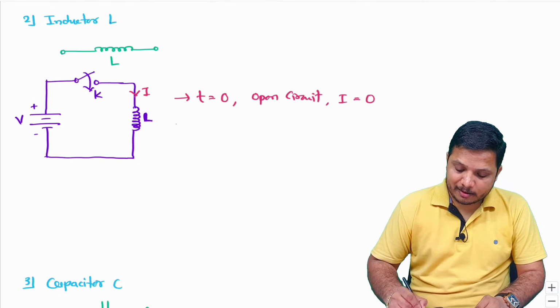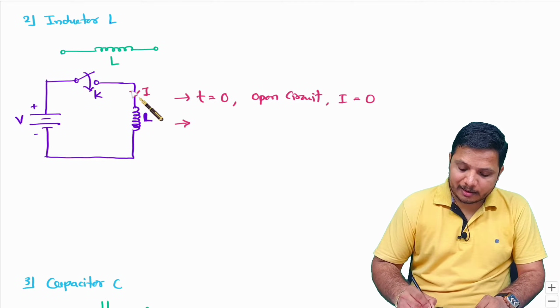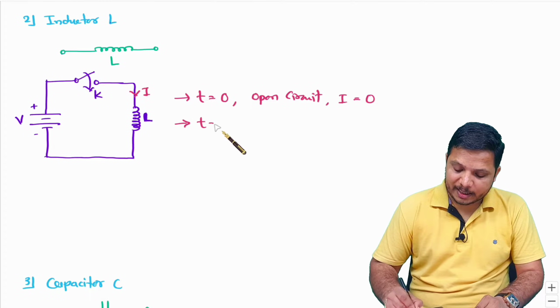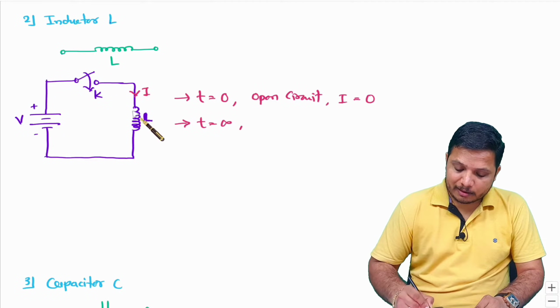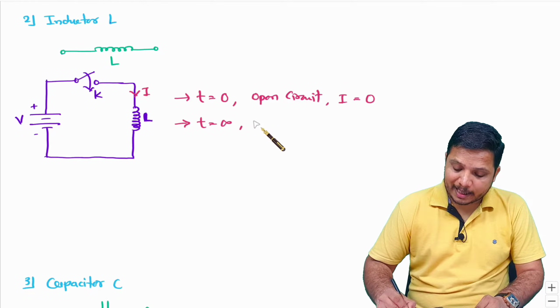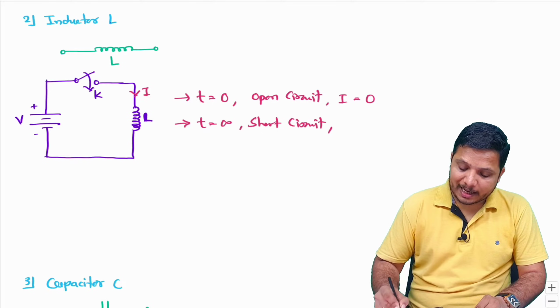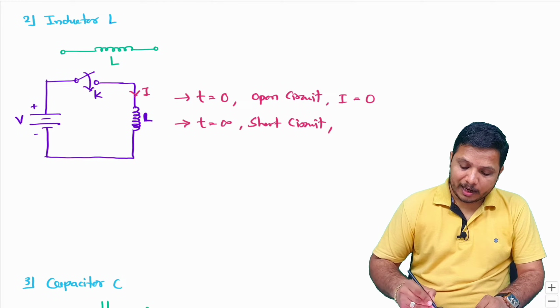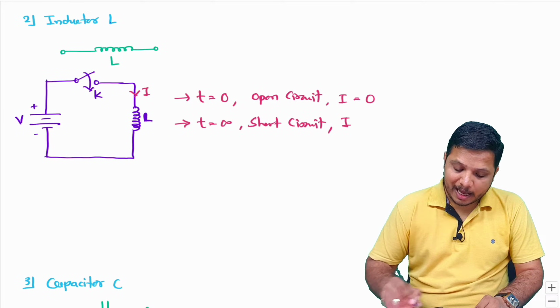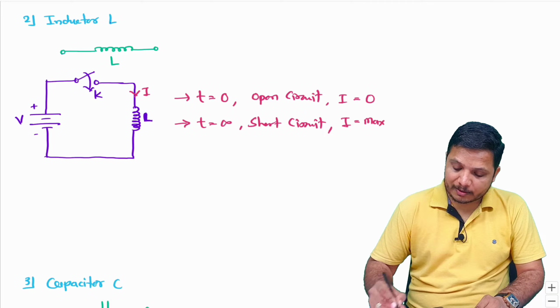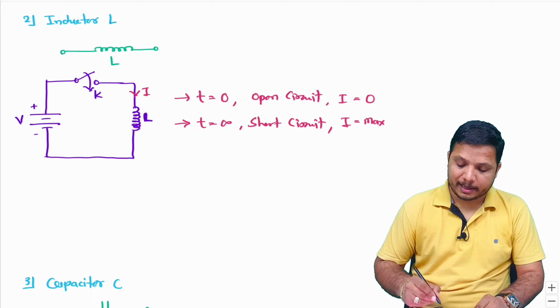And if you observe this current, it will increase gradually, and at time t equals infinite, this inductor will be acting like a short circuit. So the inductor will act like a short circuit finally, and you will observe current I in this loop will be maximum.